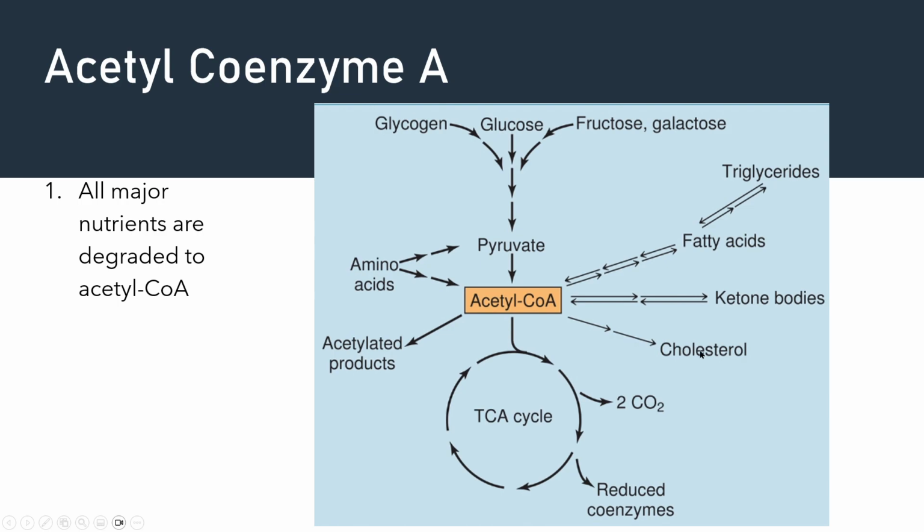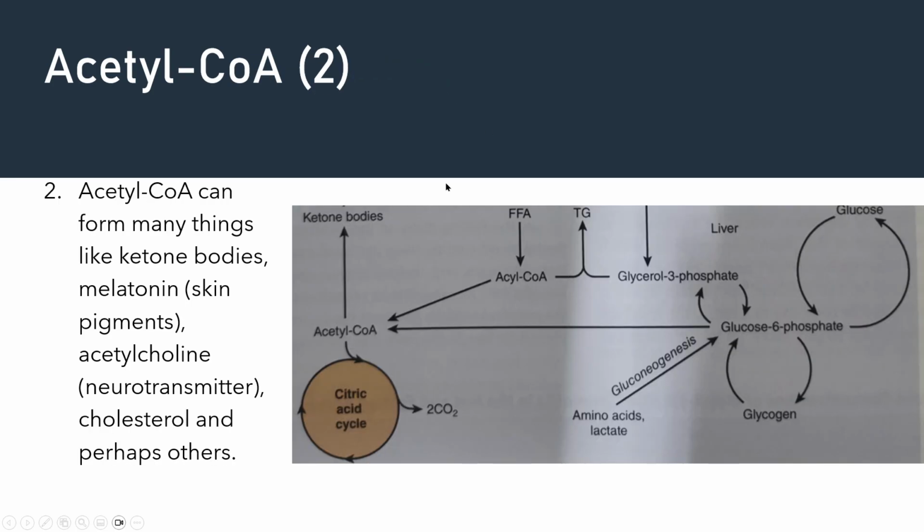Acetyl-CoA can become cholesterol, can become ketone bodies. You see the arrow is double. It can become fat. Fat also can become acetyl-CoA. So acetyl-CoA can also become many other things. It can become melatonin, which is a skin pigment. It can become acetylcholine, which is a neurotransmitter. It can become maybe other things as well that I have not found. So you can see acetyl-CoA can enter the citric acid cycle, which is the TCA cycle. It can become ketone bodies as well.